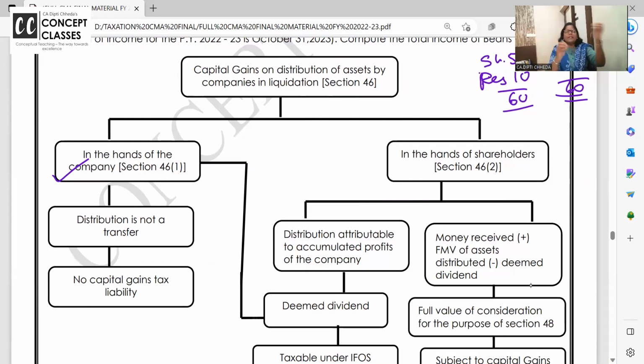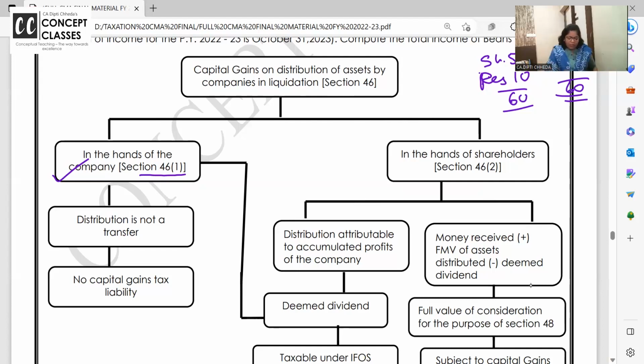Against your share capital, take this asset, take the cash. Whatever assets are distributed to the shareholders by the company on the liquidation is exempt for the company. Who says this? Section 46. It is a transfer. Company is transferring its assets to the shareholders on liquidation, but this is exempt. Are you all with me?